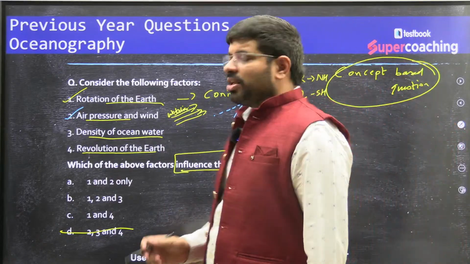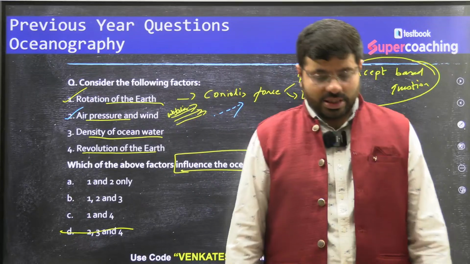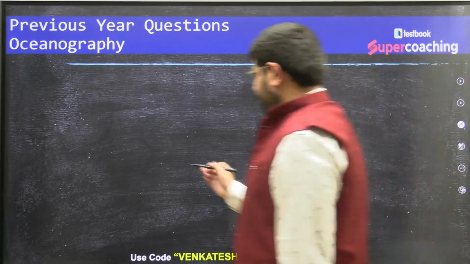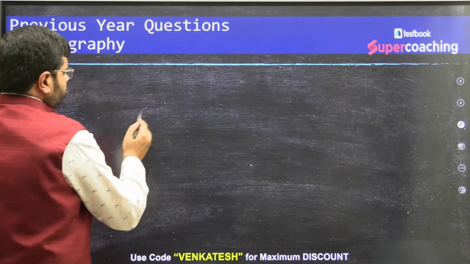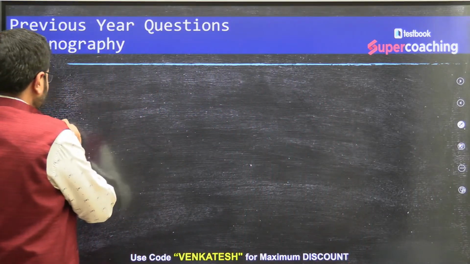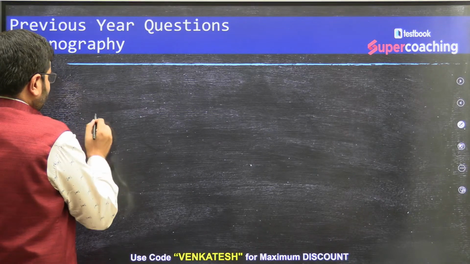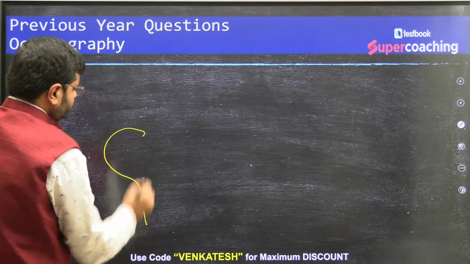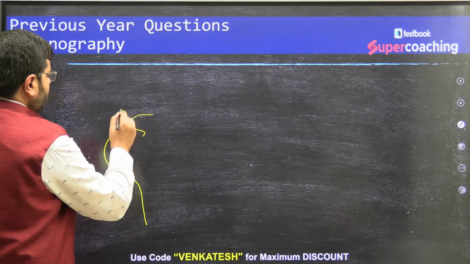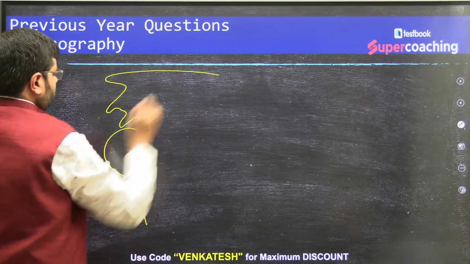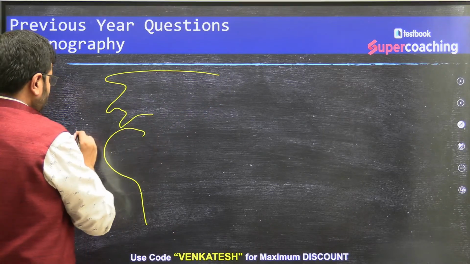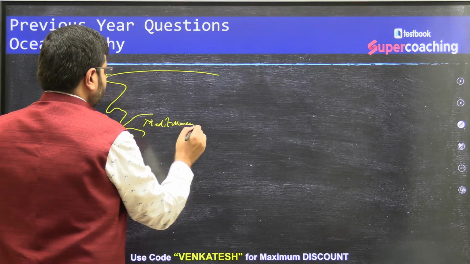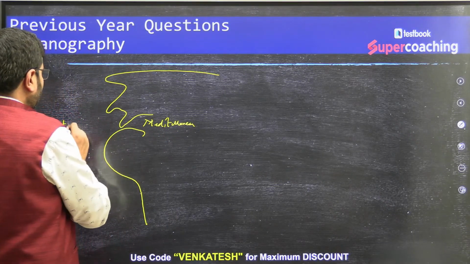Then density of the oceanic water. Does density of the oceanic water have a role to play? Yes. Now what happens? Imagine this is the European side, this is the Mediterranean Sea, and this is the Atlantic, the open sea.